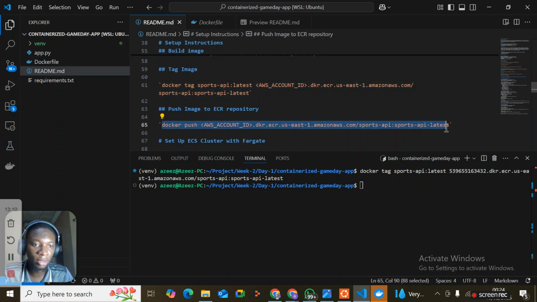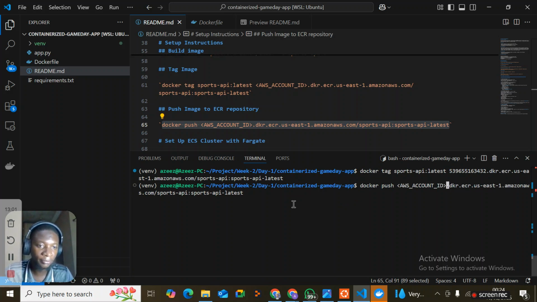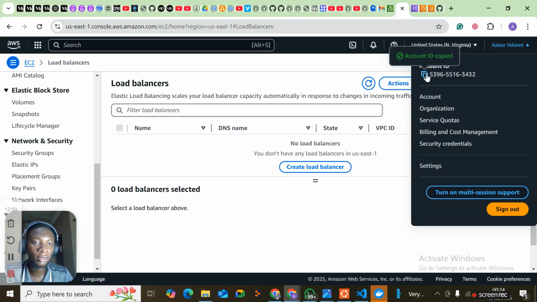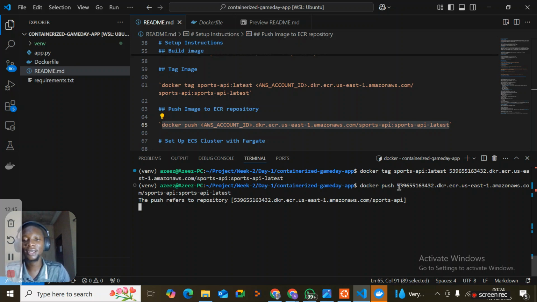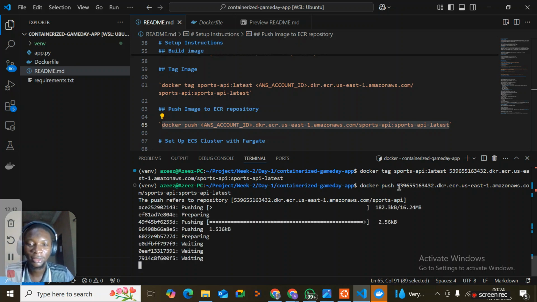Have to push the image. So same thing, change the ID. And we'll push our image to our ECR repository. So image is pushing.